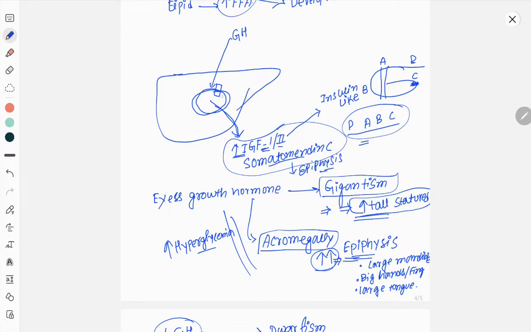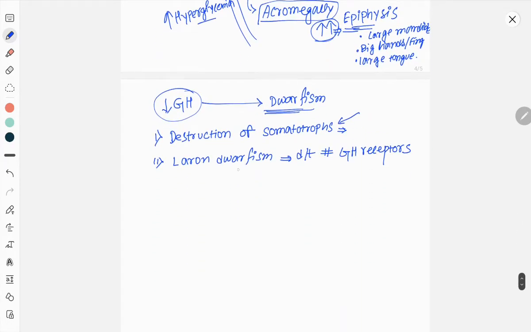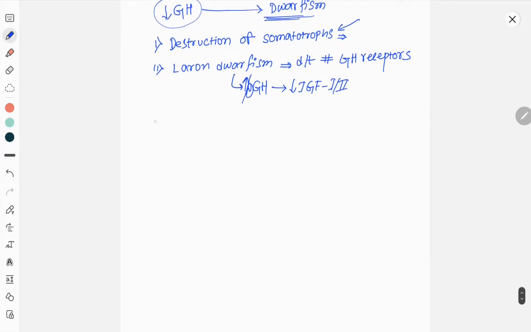So if there is growth hormone receptor defect, then growth hormone will be present but IGF will be low. So in case of Laron dwarfism, we have increased or normal growth hormone but decreased IGF-1 or IGF-2 level. Another cause of dwarfism is Turner syndrome.